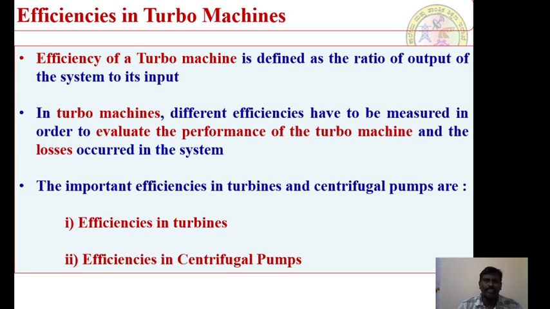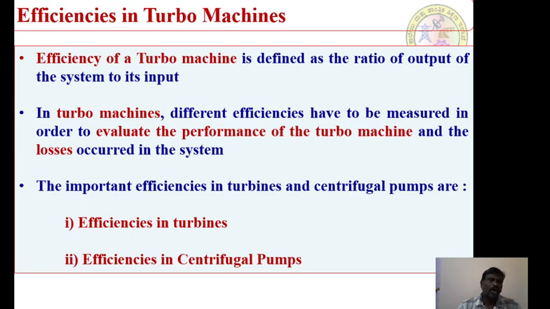Dear friends, in this particular system, I will be bringing the concept of efficiencies in turbo machines. The efficiency of a turbo machine is the ratio of the output of the system to its input. But in turbo machines, different efficiencies have to be measured in order to evaluate the overall performance of the respective turbo machine. Why do we have to measure the efficiencies in case of a turbo machine? A turbo machine may be a power developing machine or a power absorbing machine. Even for power absorbing machines we need to supply energy.